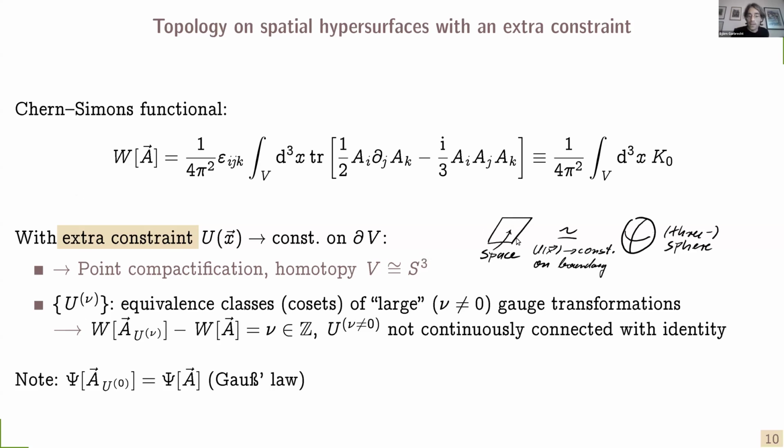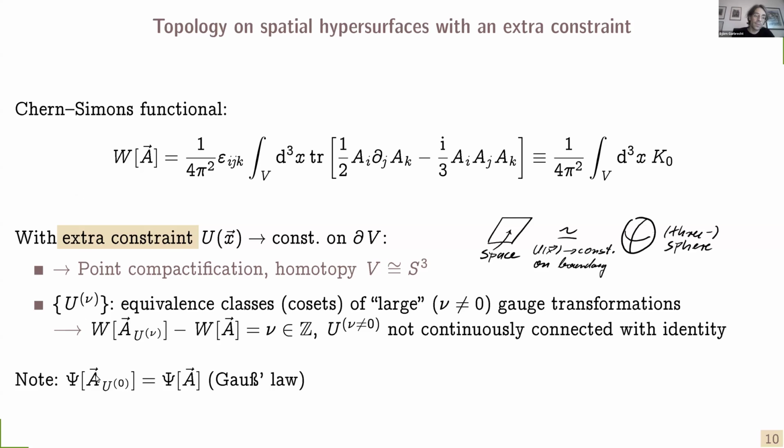Then we can identify all the points on the boundary of the volume and we can compactify it and we again get a three-dimensional sphere. And a consequence of this is we again have homotopy, and here this leads to equivalence classes of so-called large gauge transformations. And these large gauge transformations have the property that they are not continuously connected with the identity and that they change the Chern-Simons functional by an integer number of units.